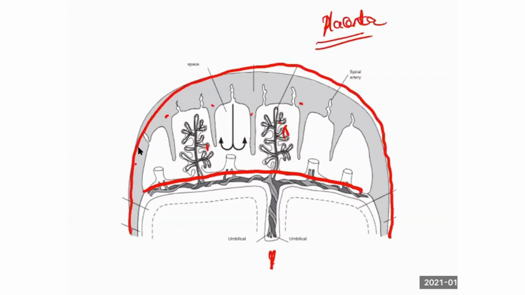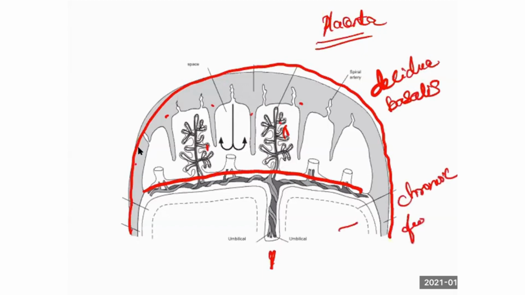So you get two areas, maternal surface and fetal surface. The maternal component of the placenta is derived from decidua basalis. The fetal area is from chorion frondosum. These two things you remember for development of placenta. It's very easy.